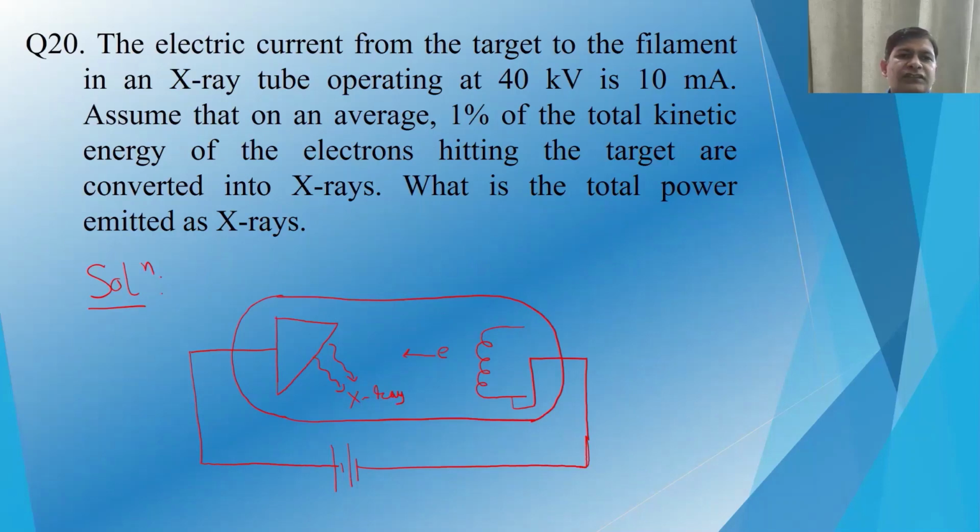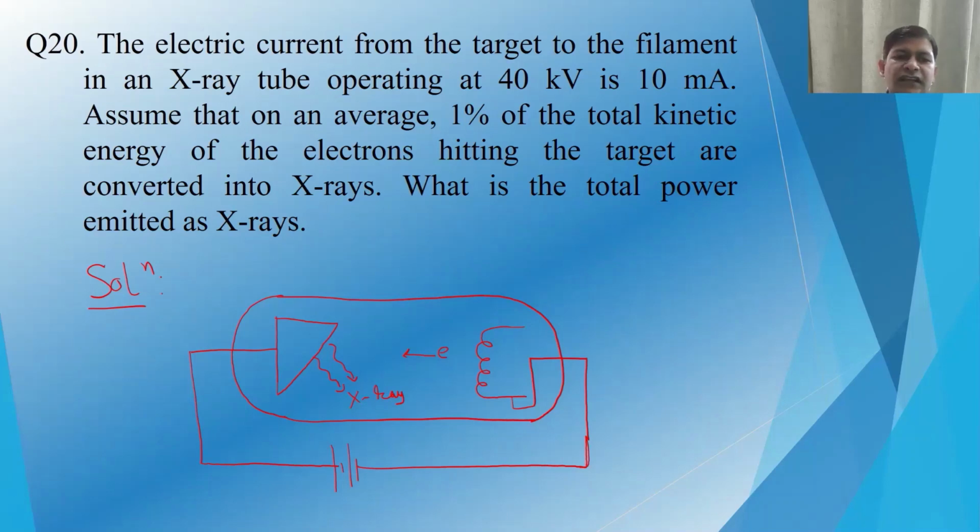Now the next question says that the electric current from the target to the filament in an X-ray tube operating at 40 kilowatt is 10 milliampere. Assume that on an average 1% of the total kinetic energy of electrons hitting the target are converted into X-ray. What is the total power emitted as X-ray?